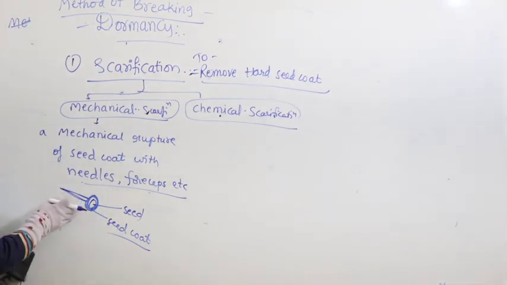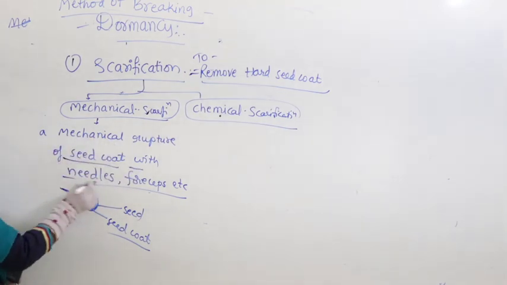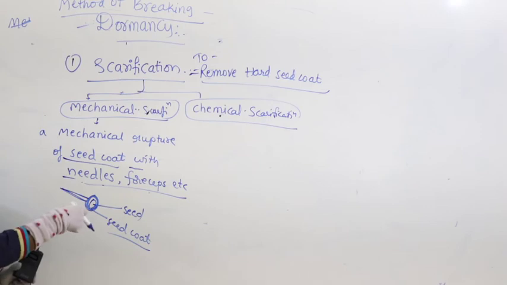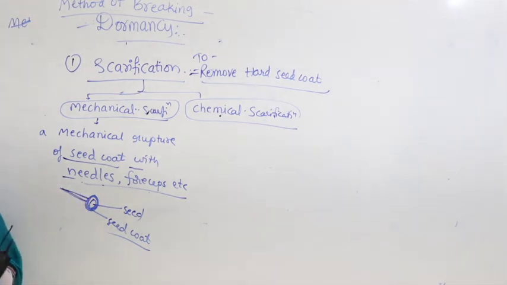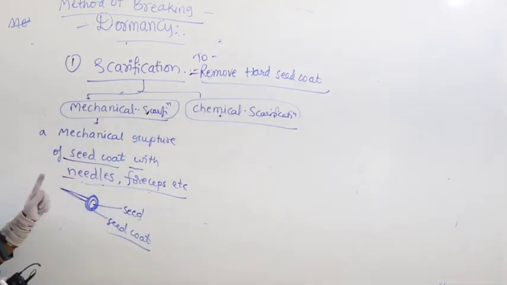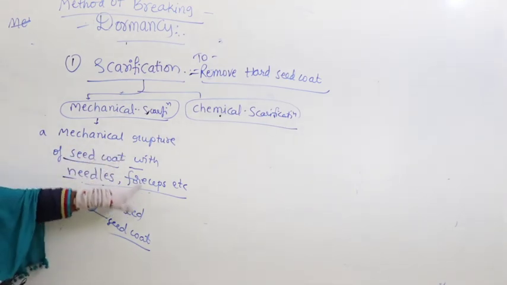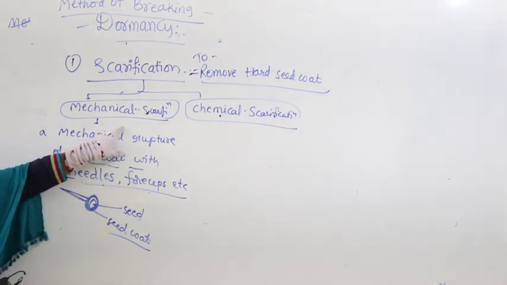So, artificially, human beings rupture the seed coat with needles and forceps. Simply with the needle, if you remove the seed coat and put it in the soil, definitely it will undergo germination. This method is called mechanical scarification. The method is used to remove hard seed coat. Right, I hope you got it. Mechanical rupture of seed coat with needles and forceps is called mechanical scarification.